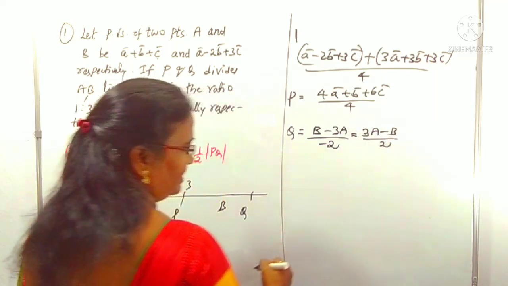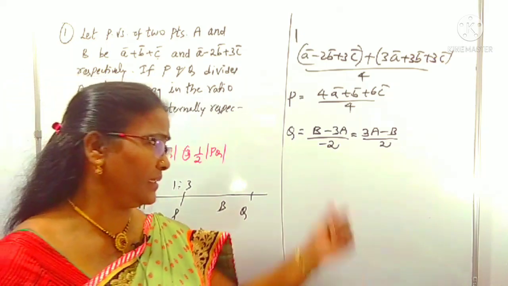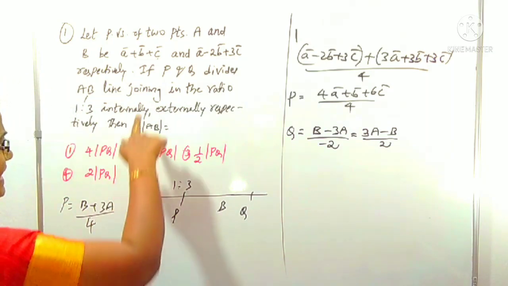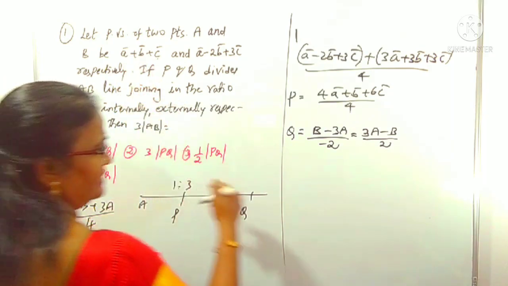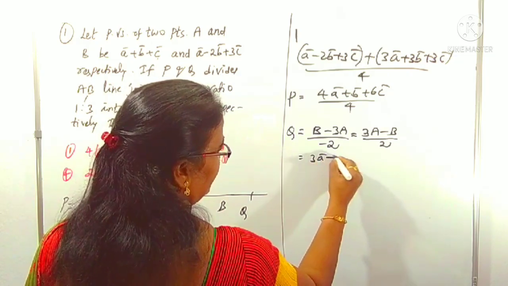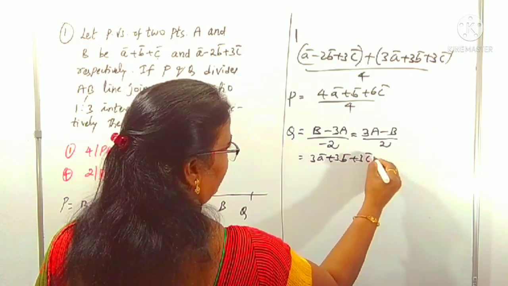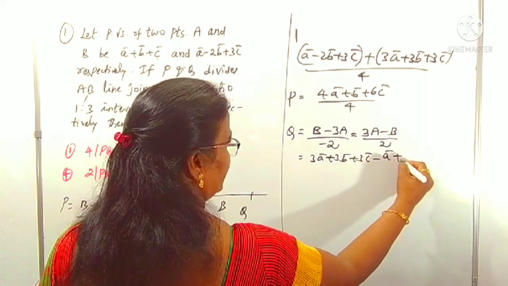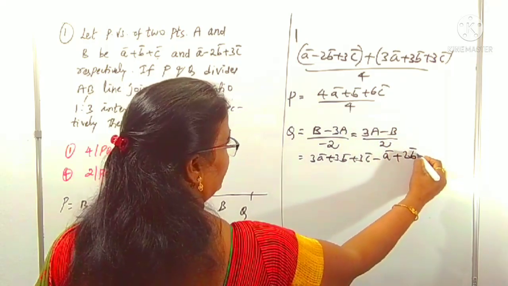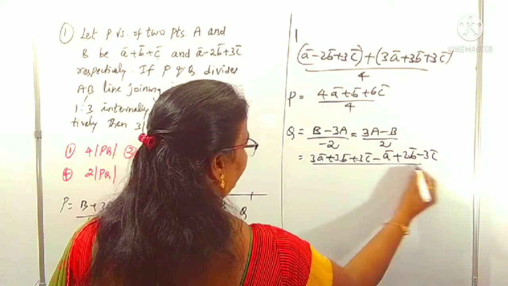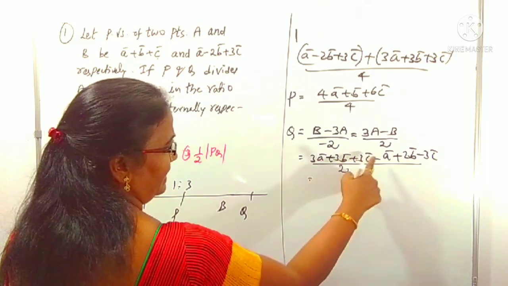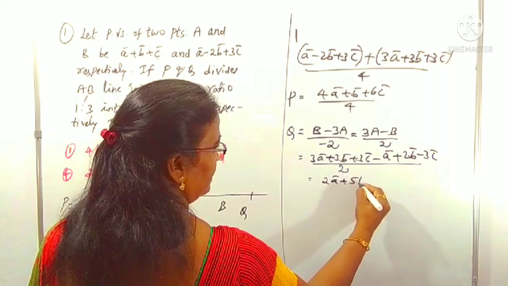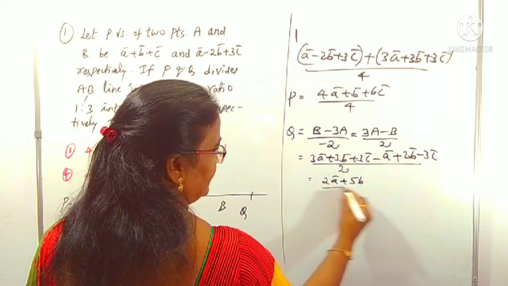Okay, we can do the simplification in any manner, not only like this. Maybe you can use minus 2 also as this. 3A minus B. 3A means what? 3A plus 3B plus 3C, with minus B, minus 2A. Minus minus plus 2B minus 3C by 2. Right? So we can understand now, 3A minus A is 2A, and 3B plus 2B is 5B, plus 3C minus 3C gets cancelled, by 2.